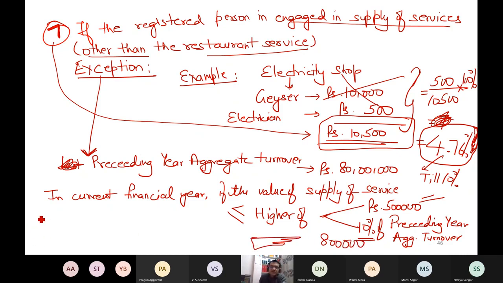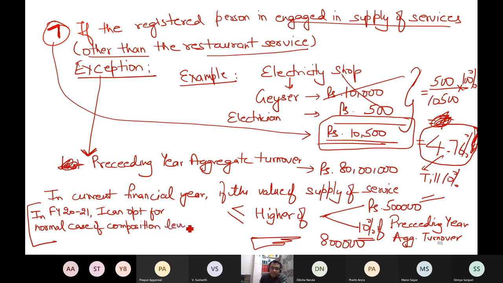That means in the current financial year, 2021, I can opt for the normal case of the composition levy scheme if the service supply value is less than or equal to 8 lakh rupees.